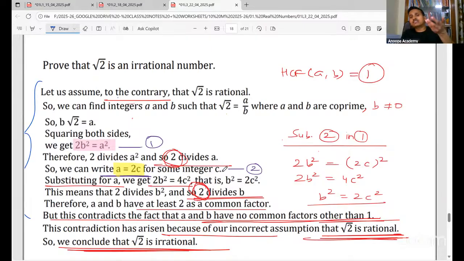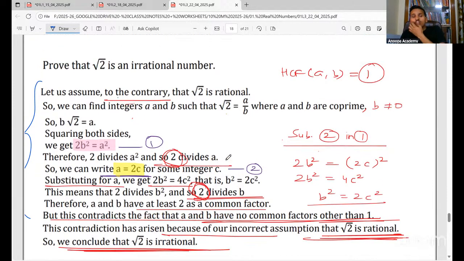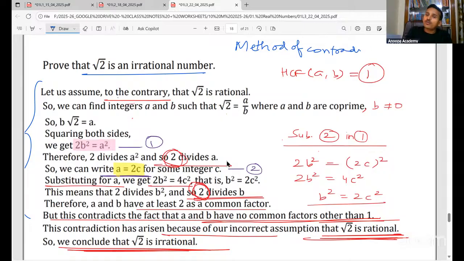See, other places there will be some other set of steps. You please follow only these steps. This is properly written. I have taken this also from the answer key only. So to prove root 2 or root 5 or root 7 is an irrational number, we follow the method of contradiction. What is the method of contradiction? You'll understand when we actually do the proof.